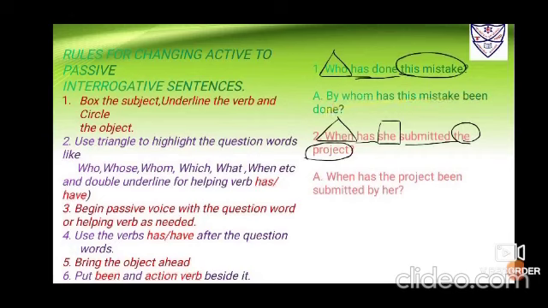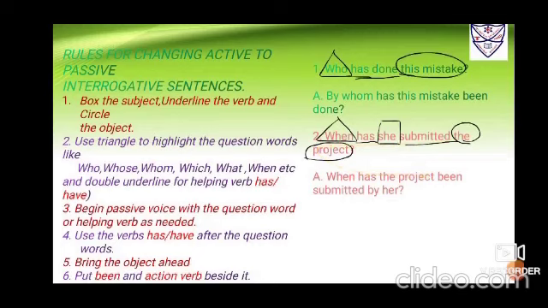Okay. Number 2. When has she submitted the project? She is the subject, box it. Has submitted is the verb, underline it. The project is the object, so we have to circle it. WH, so we have to put a triangle, and in the same way bring it down. So I have brought it down. Now you are going to bring the project ahead.